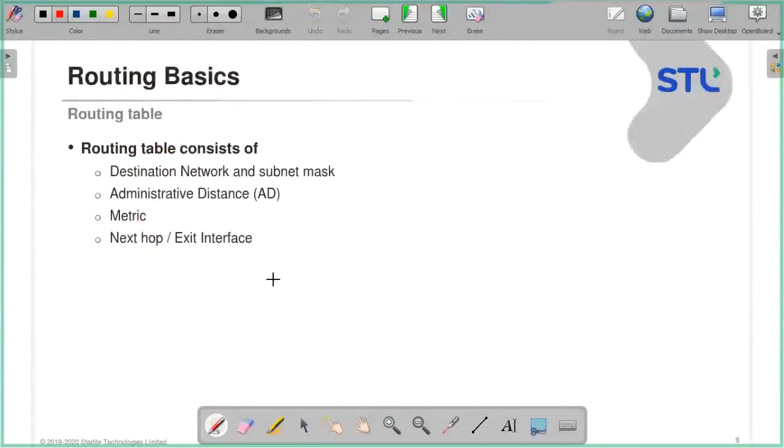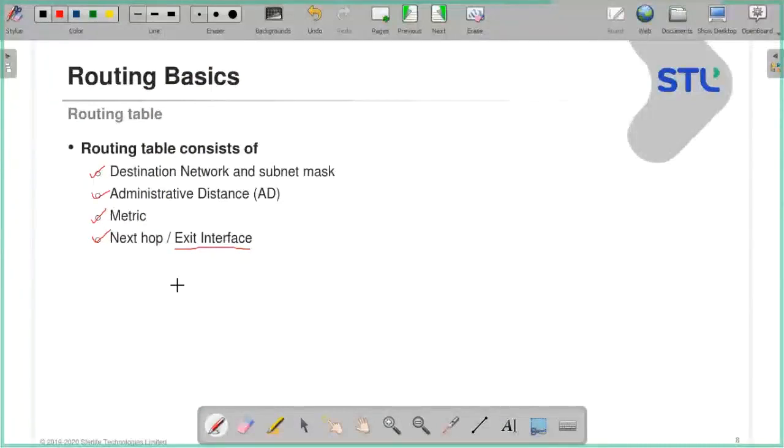Let's look into what this routing table consists of. The routing table consists of destination network and subnet mask. It consists of administrative distance, metric, and next hop. At times it also consists of an exit interface. As my friends said, it depends on vendor to vendor. It also shows what type of route it is, is it a static route or what.